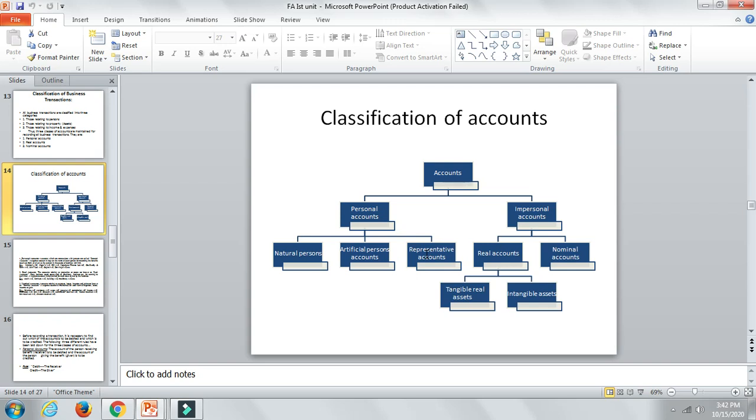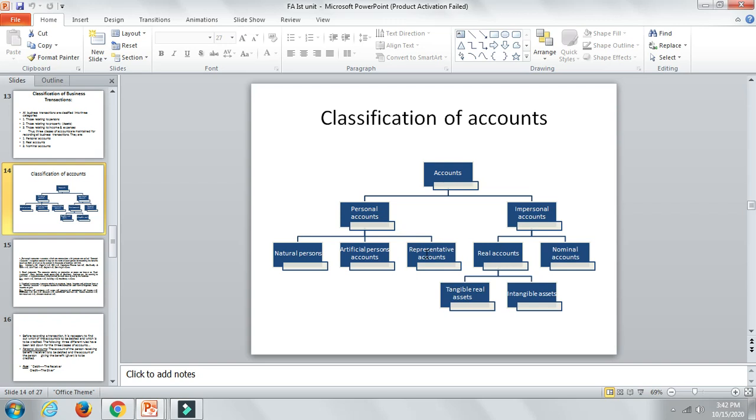So everybody will be having it. That is nothing but natural persons. Whereas artificial persons means legal persons. An account recording financial transactions with an artificial person created by law or otherwise is also known as an artificial personal account.